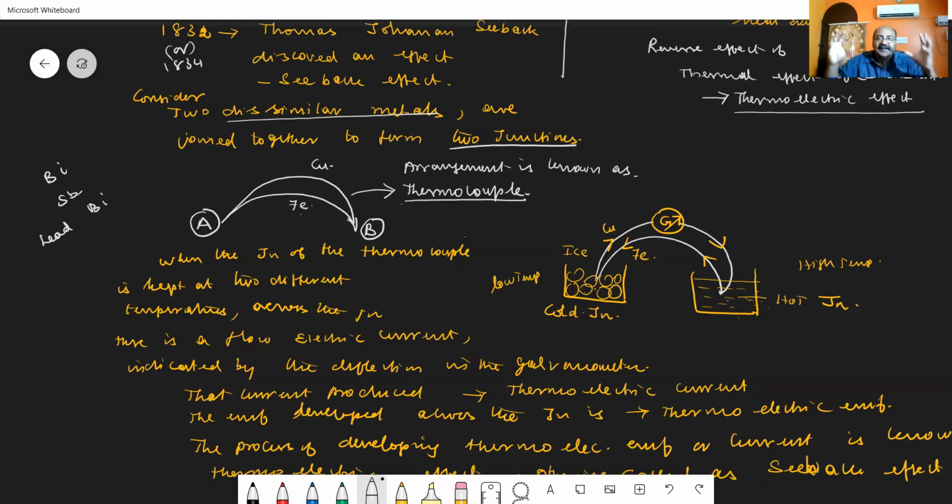It was found that when the junctions are placed at two different temperatures, there is a deflection produced in the galvanometer, which indicates that there is a flow of electrical current.